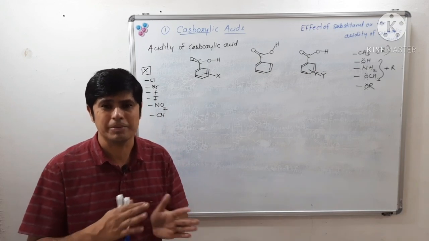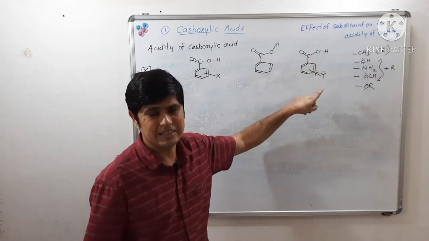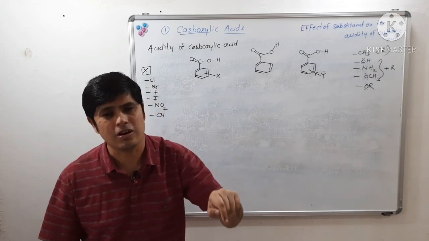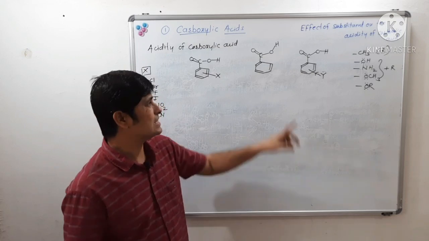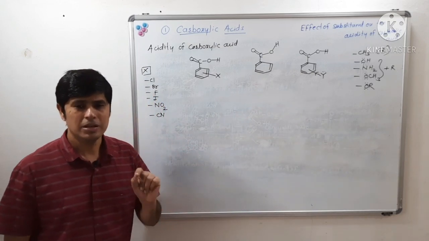Hence, such carboxylic acids having Y as an electron releasing substituent are weaker acids as compared to benzoic acid.